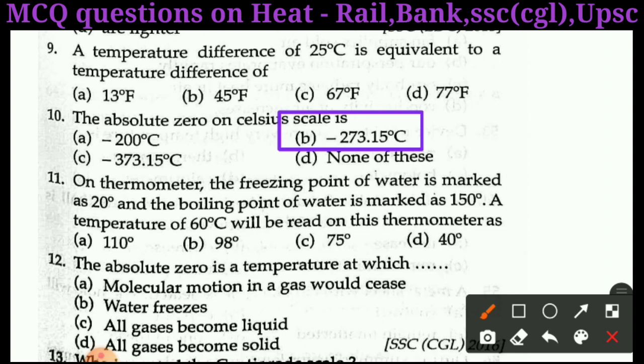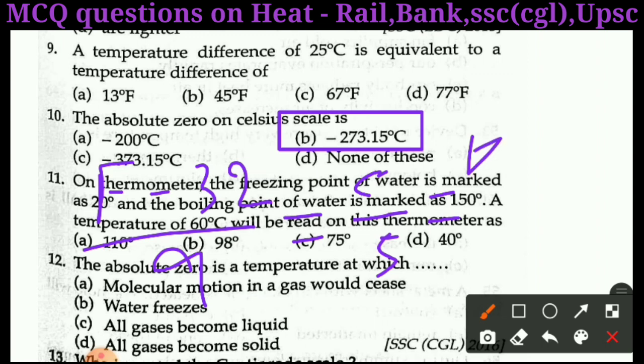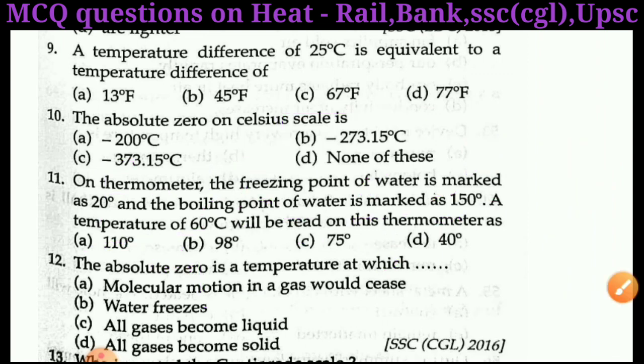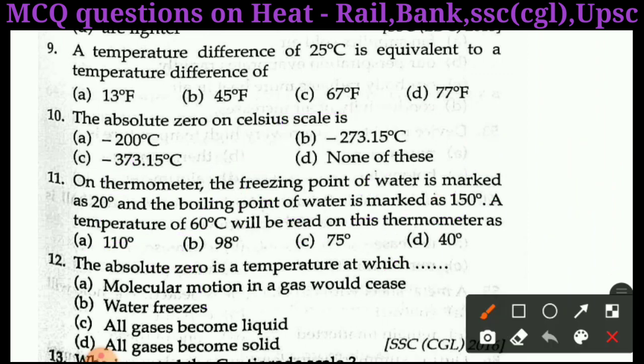To find out the solution of that question, we have to know the relation, which is (F minus 32) by 9, which is equal to C by 5, which is also equal to (K minus 273) divided by 5, where K is the Kelvin scale. Right answer of question number 11 is 98 degree.